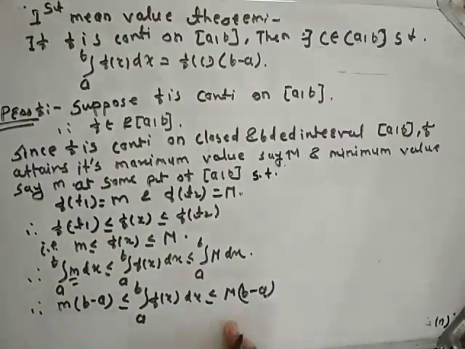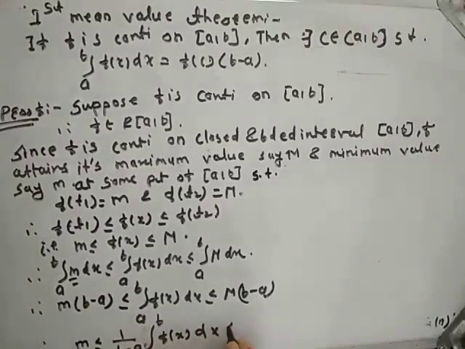Okay. Divide by b minus a throughout these inequalities. We will get m is less than or equal to 1 upon (b minus a) times integration from a to b of f(x) dx, which is less than or equal to capital M.